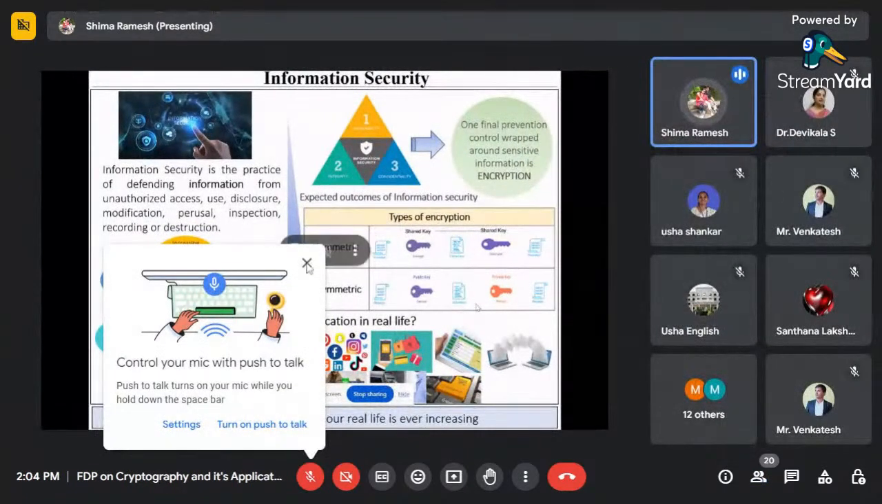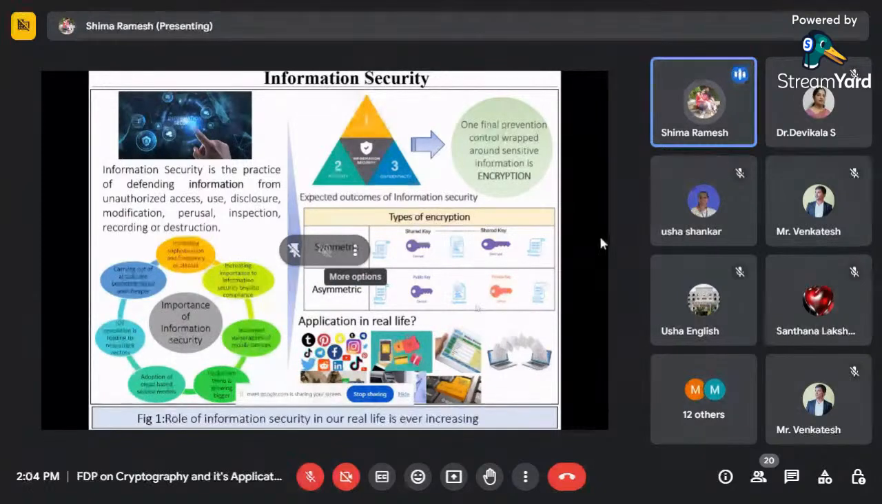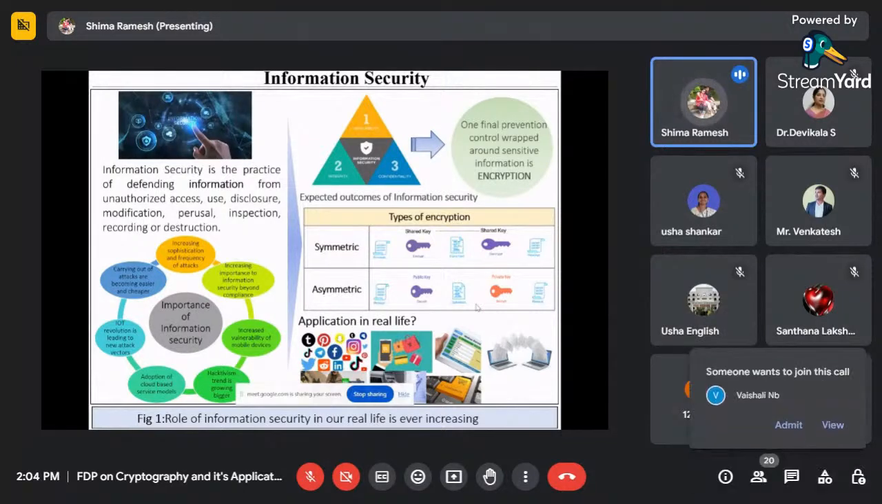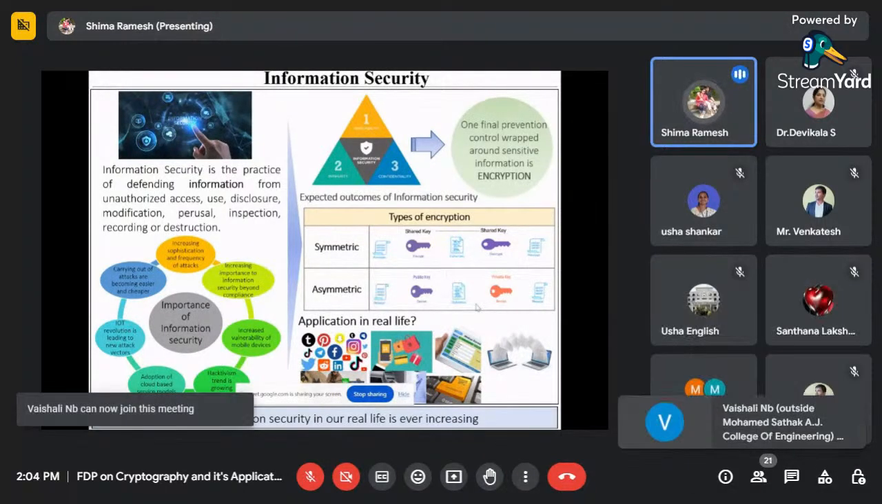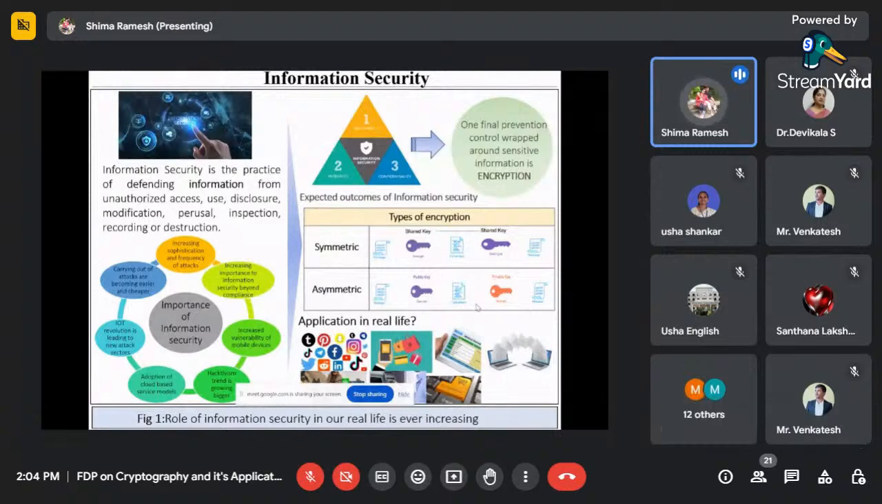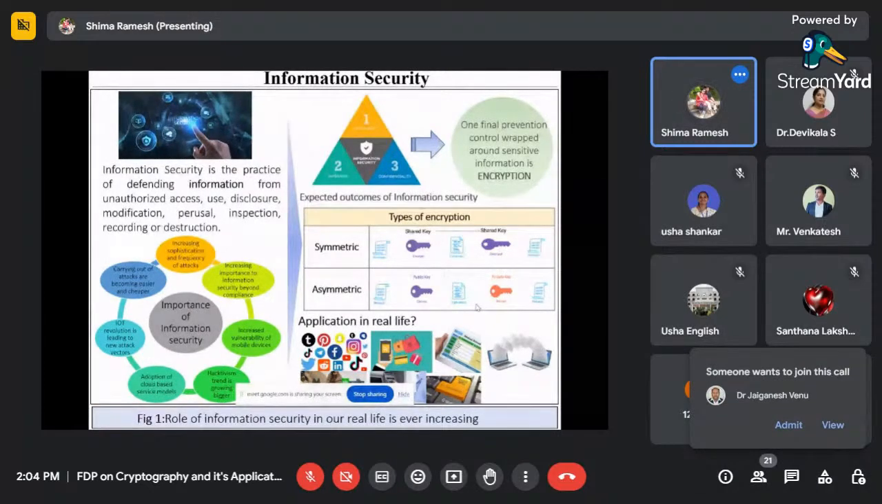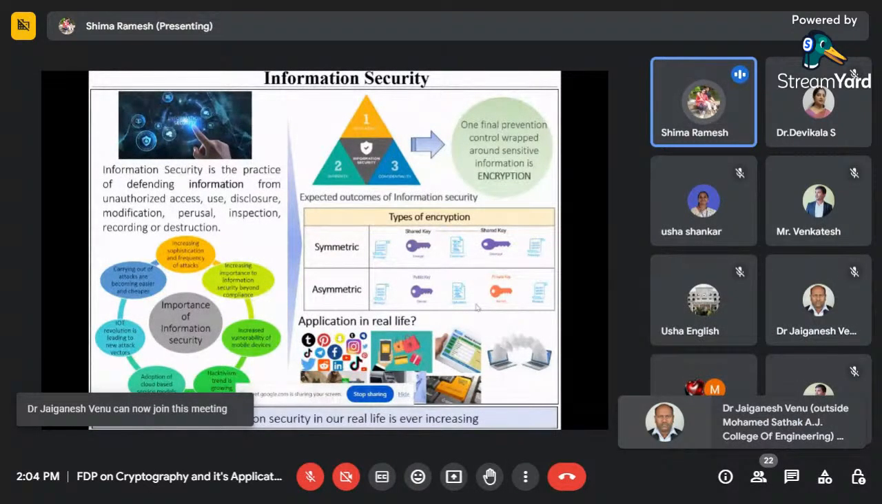Before starting with this algorithm, I just want to tell you a few things about what information security is and why we are giving more importance to information security nowadays. Information security is nothing but the practice of defending information from unauthorized access. We can also avoid disclosure, modification, perusal or inspection, recording, or destruction. So why is this important, or what is the reason behind the importance of information security?